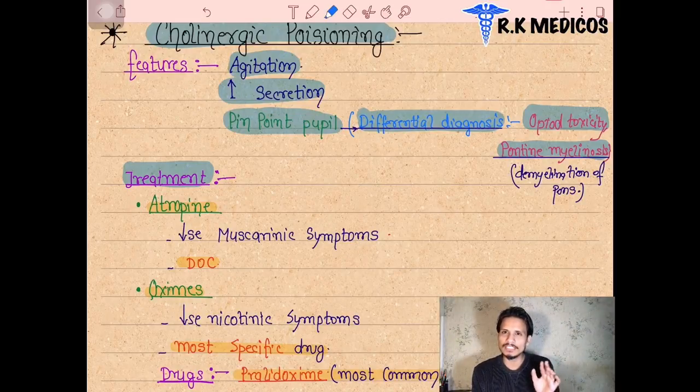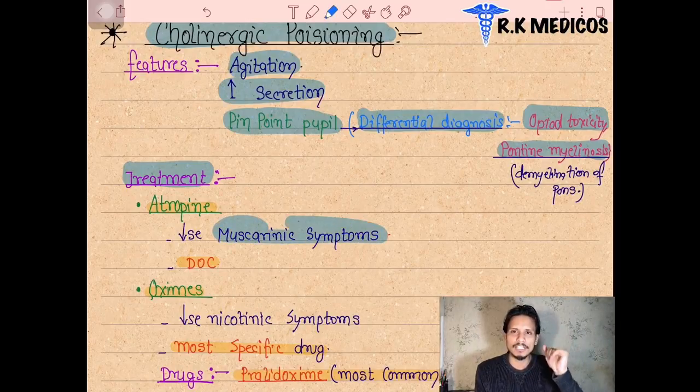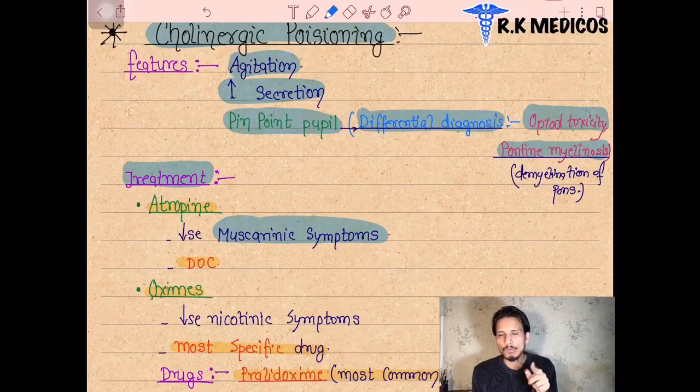It means that all the activity increased at the receptors located in the muscarinic region will be reduced after taking atropine, because it is anti-muscarinic. What the muscarinic action increases will be decreased by it. So atropine reduces these symptoms, and it is the drug of choice in a patient having cholinergic poisoning.